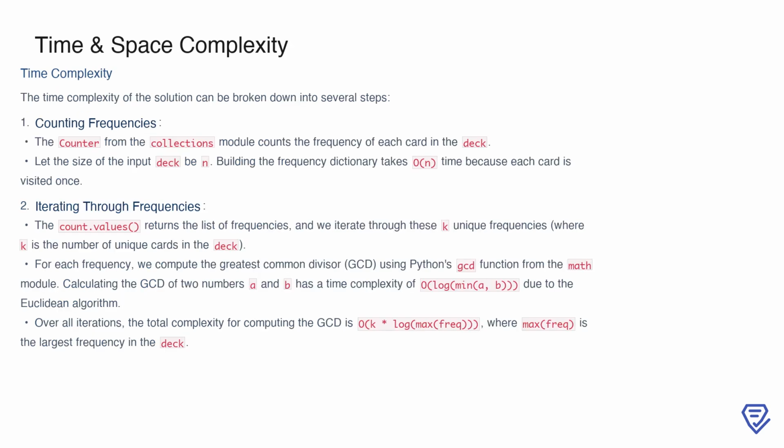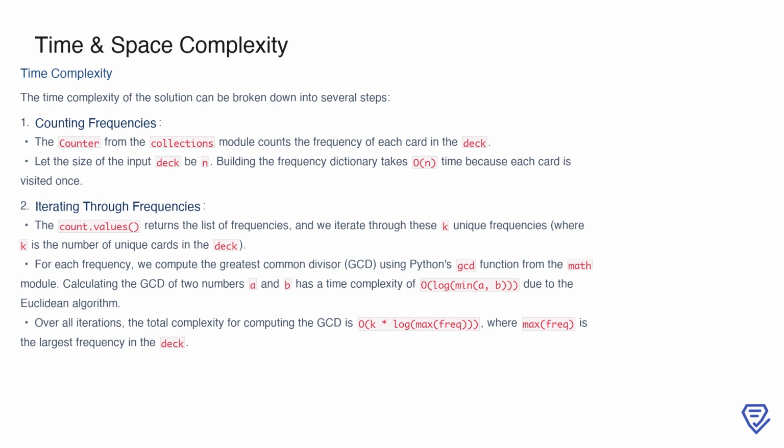To analyze the time complexity of our solution, we can break it down into distinct steps. First, we count the frequencies of each card in the deck using the Counter class from the collections module. Since we iterate through the deck once to build the frequency dictionary, this step takes linear time, or O(n), where n is the size of the input deck.